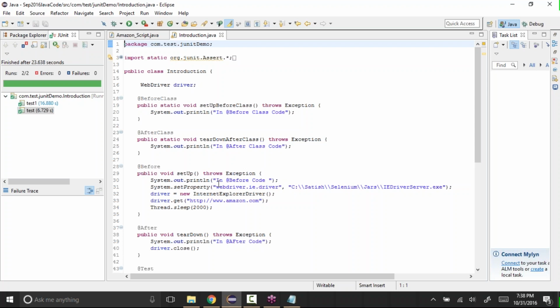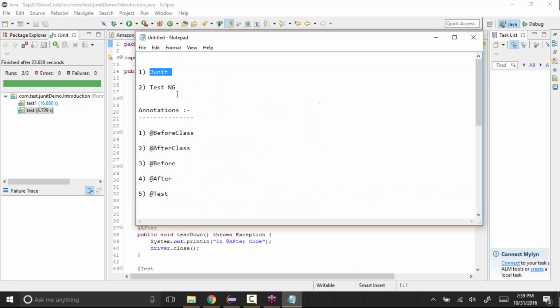Even in JUnit there are a lot of things. In case the company is using JUnit for their automation, then we need to know all of JUnit. But like I said, TestNG has more features and more functionalities than JUnit. Even TestNG is developed on JUnit itself, but it has more features and functionality, so we will look at TestNG more.